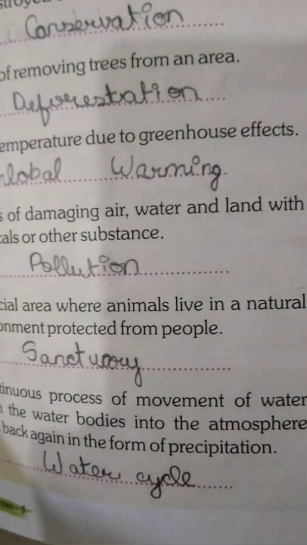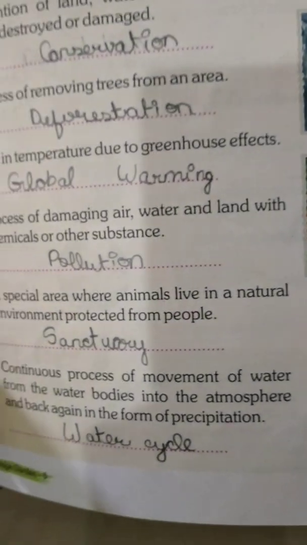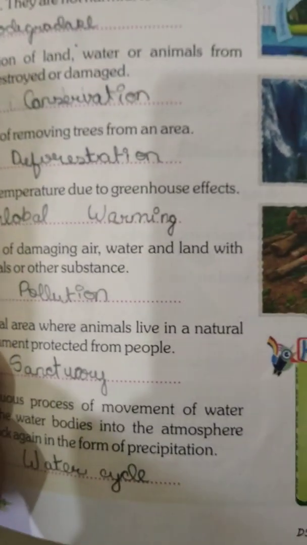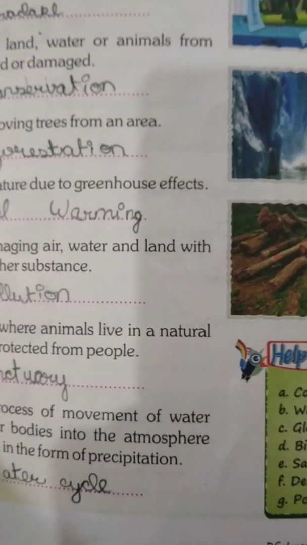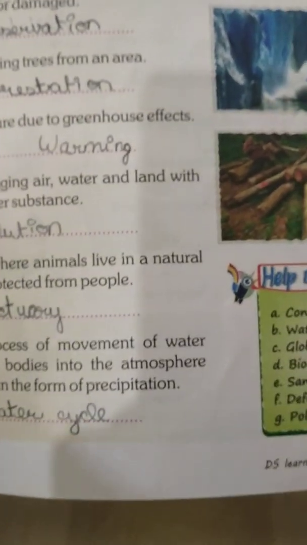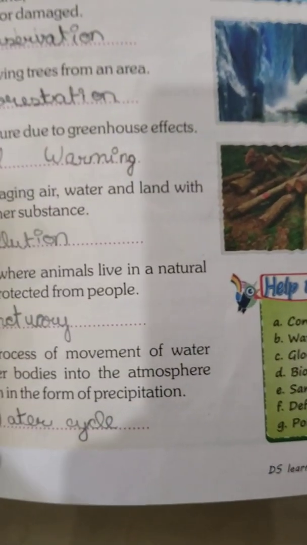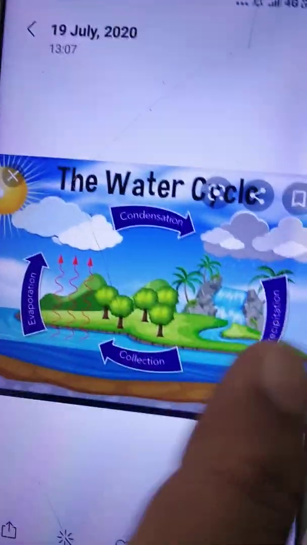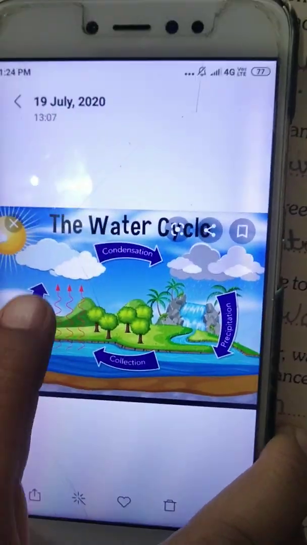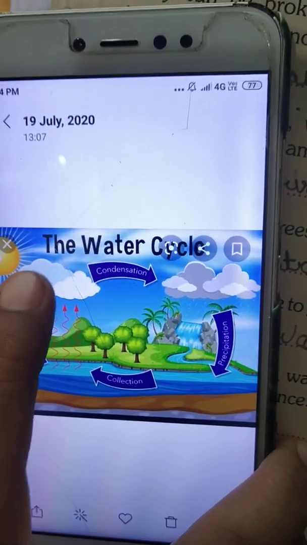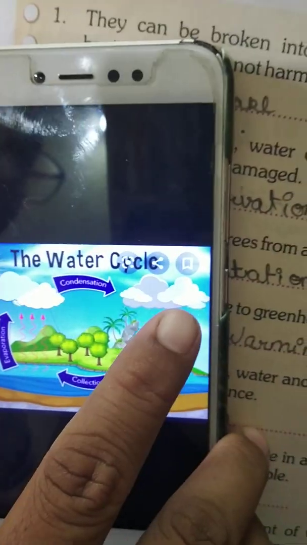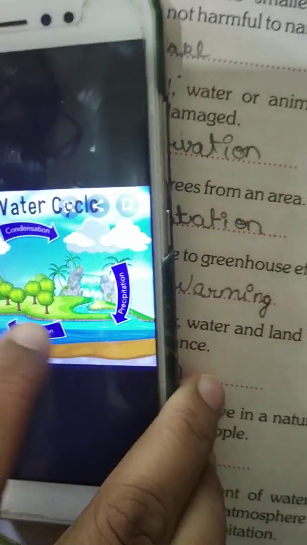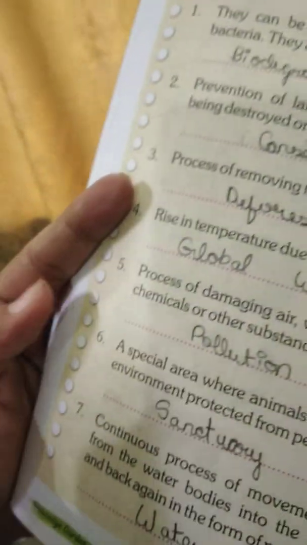Next is the continuous process of movement of water from the water bodies into the atmosphere and back again in the form of precipitation. That means water evaporating from water bodies and then getting condensed, and then coming down with the help of precipitation. This process is called the water cycle. Here you can see the water bodies evaporate, they form the clouds in the form of steam, and then they condense, and when they condense they precipitate, and then again it comes down in the form of rain. So this is called the water cycle.